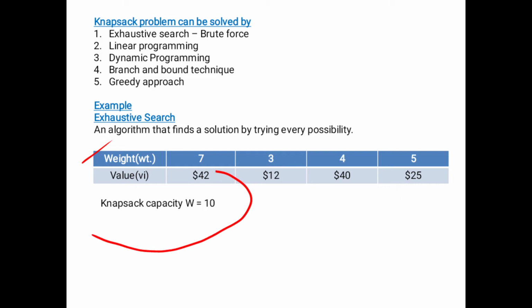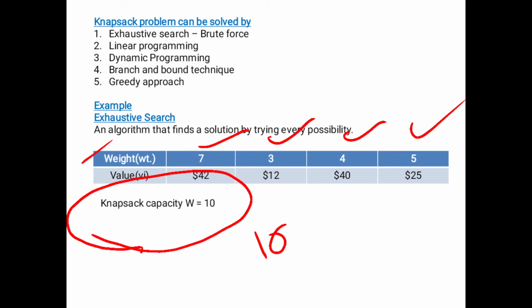So the total capacity of the knapsack bag is 10 kg. How many items are there? 1, 2, 3, 4 items. Then the value and weight of each item are given. So this is a simple table to specify the knapsack problem. How can we solve this?